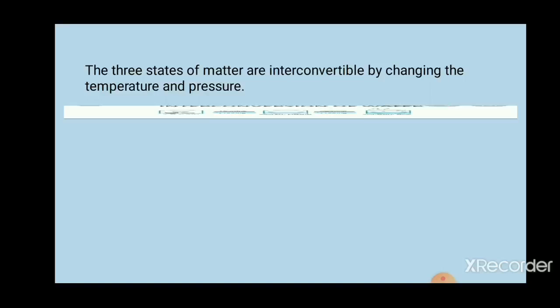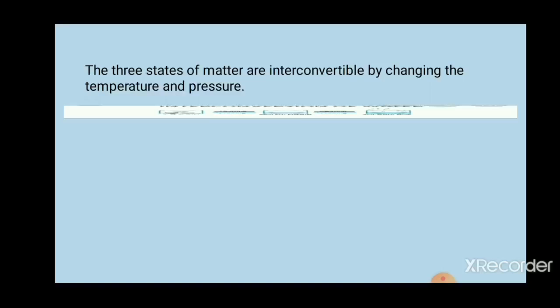In the same way, by cooling water vapor, the water vapor condenses into a liquid state, that is water, and on cooling, water is converted into ice.